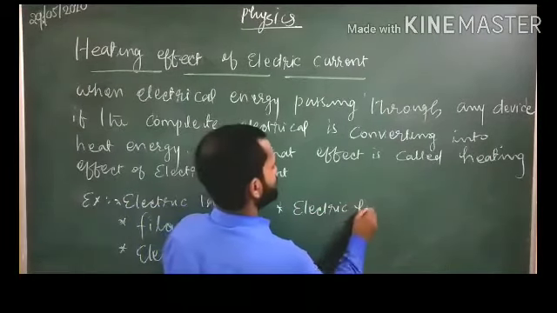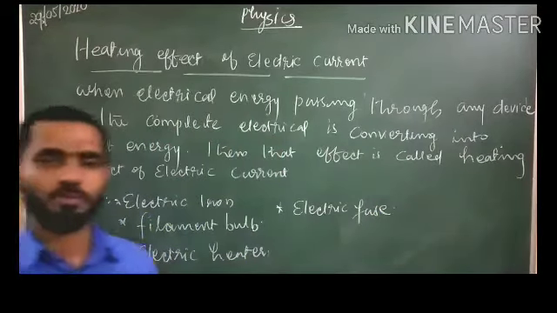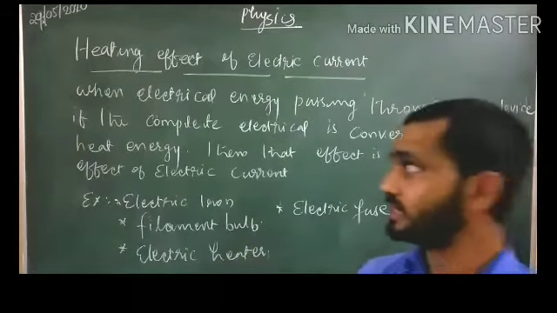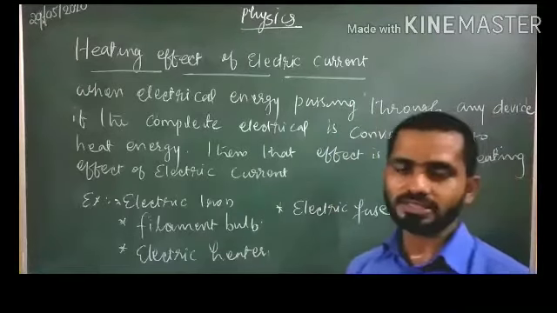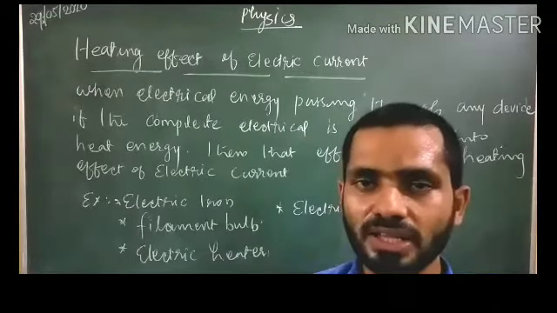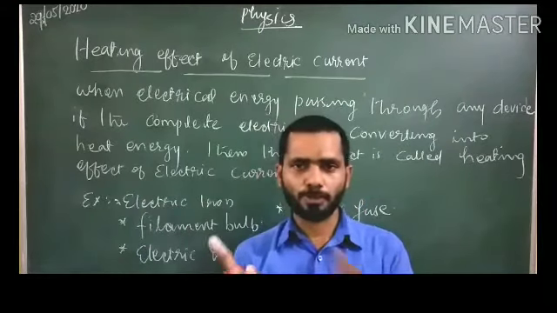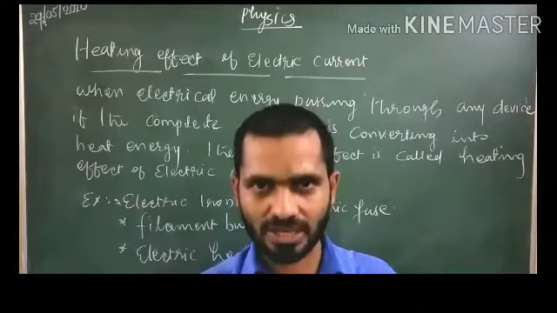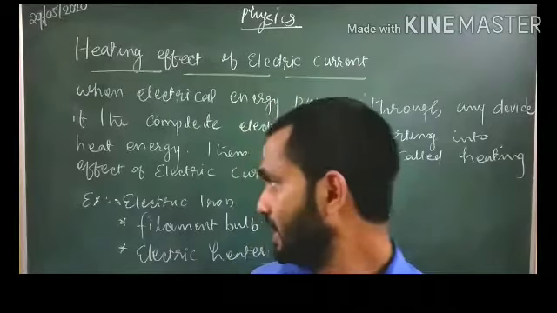Electric fuse. These are some important devices which are working on the basis of the heating effect of electric current. Once again, students, we are discussing the heating effect of electric current. What is the heating effect of electric current? When the electric energy is passing through any device, if the supplied electrical energy is completely converting to heat energy, then that effect is called the heating effect of electric current.